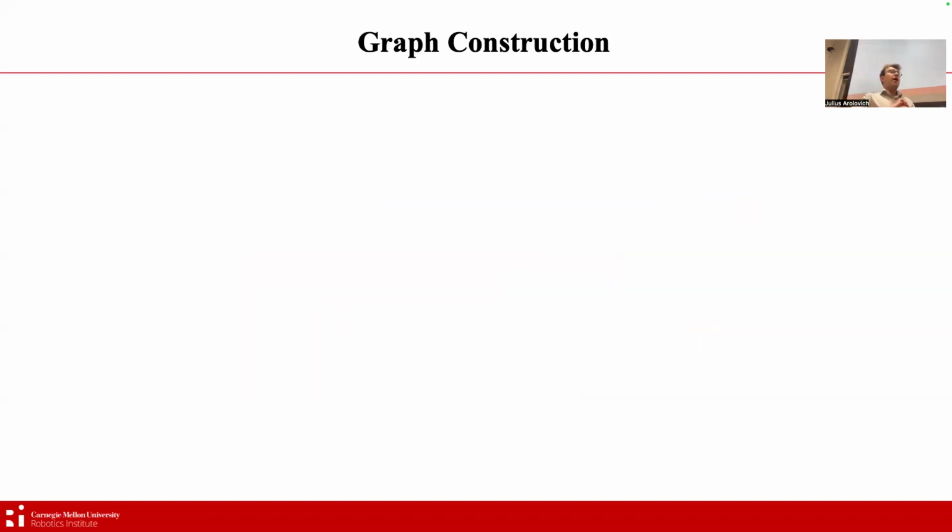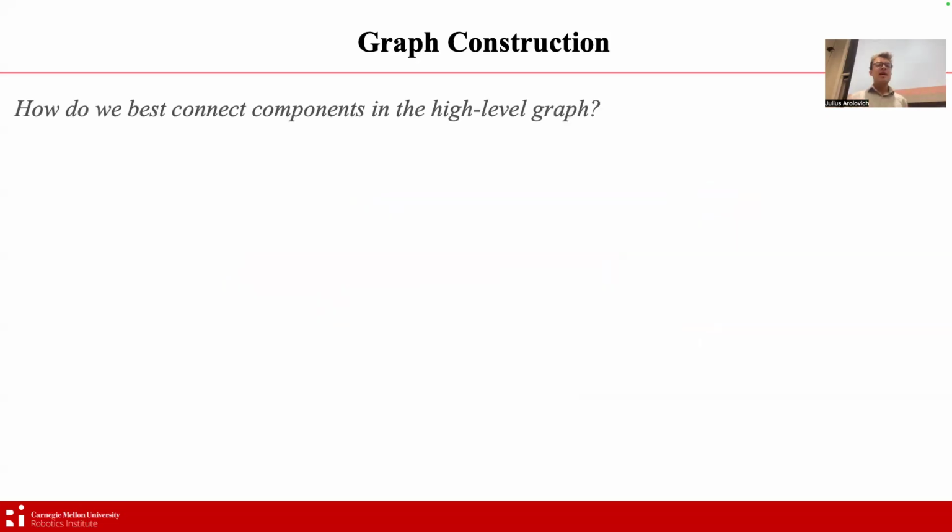Okay, so we talked about how to decompose a continuous information density into individual regions. Graphs need to have 2 components. They need to have both nodes and edges. So there is a question of how do we best connect components in the high-level graph? The approach that we take is motivated by two ideas.